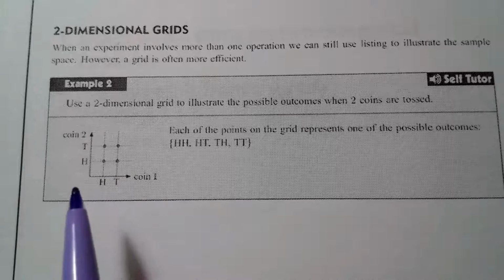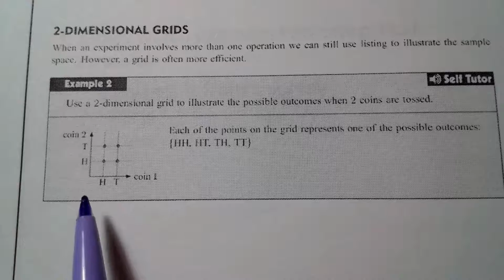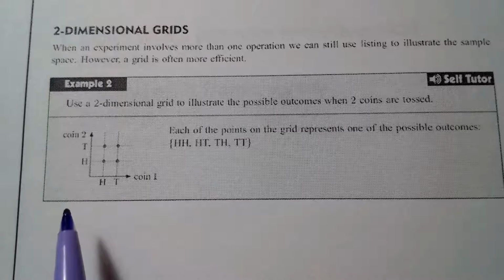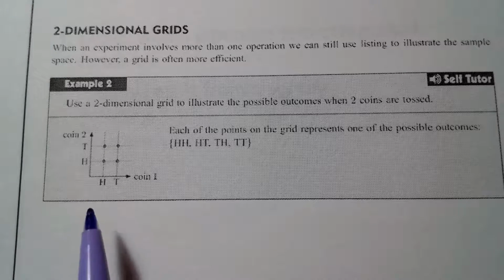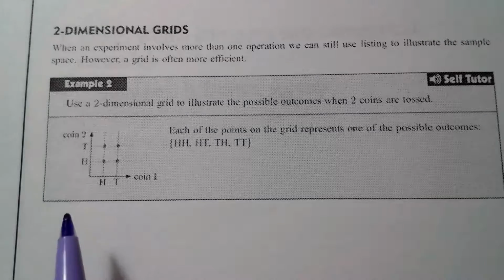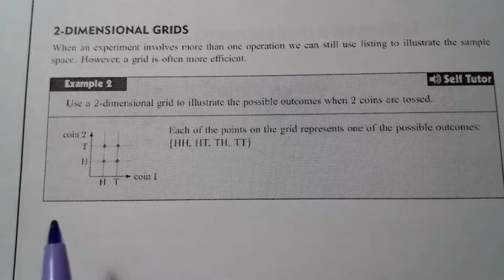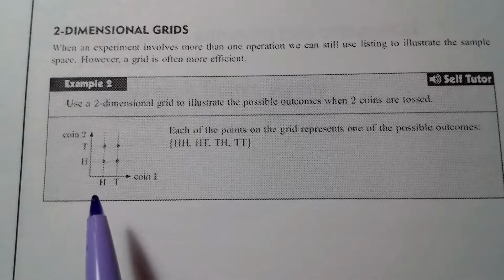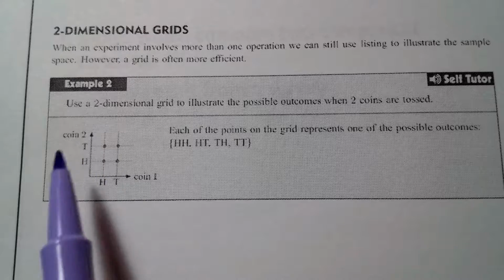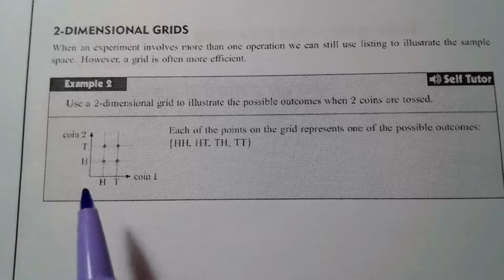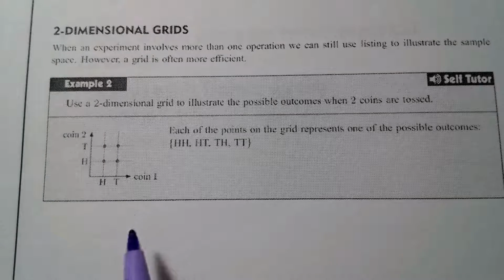Okay, so when we have more than one operation, we can still list the possible outcomes. And sometimes we're going to use a grid. Not that you would necessarily have to draw one for IB, although it may come in helpful if you've got a particular problem where this would be beneficial. But sometimes IB actually gives you one and you have to interpret based on what you see.